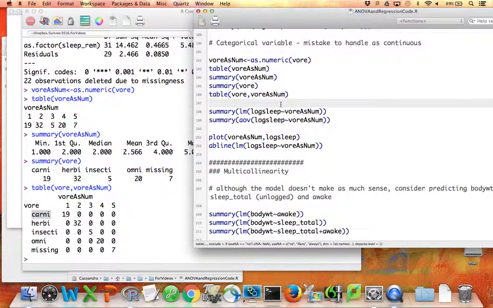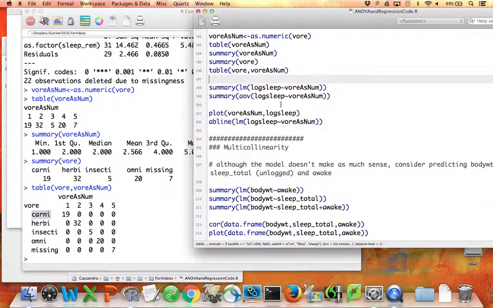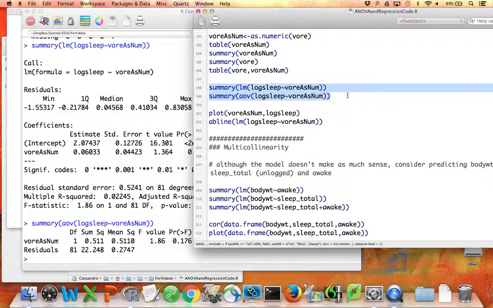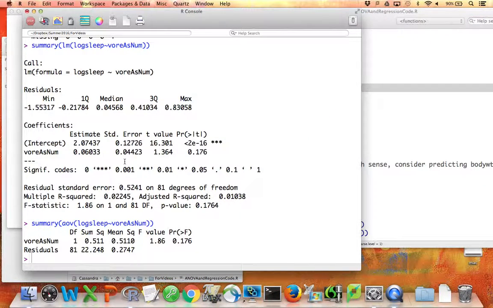So what happens if this variable is handled as numeric, even though it should be a categorical variable? I'm going to show you both the regression output and the ANOVA output. Okay, so what we see here is, even though we know this is a categorical variable, when you look at the regression output, you're only seeing one coefficient. You're seeing a coefficient for the slope of a line where the x-axis is equal to these numbers 1, 2, 3, 4, 5. And that's not appropriate here. What's appropriate to see is separate coefficients for all but one of the different possible levels of the vor variable.